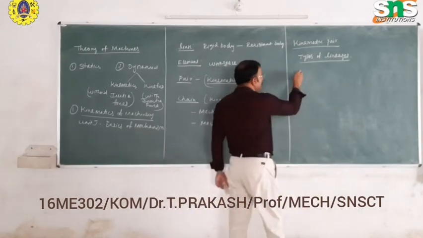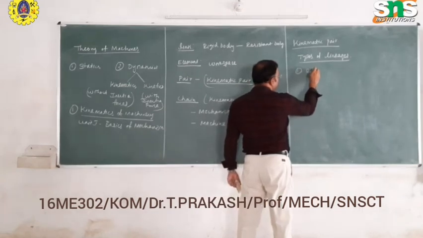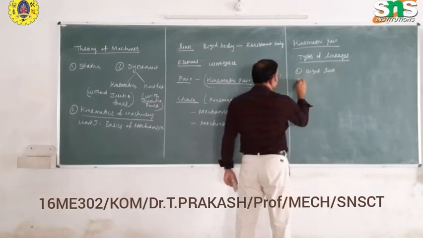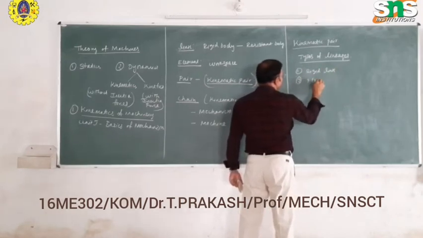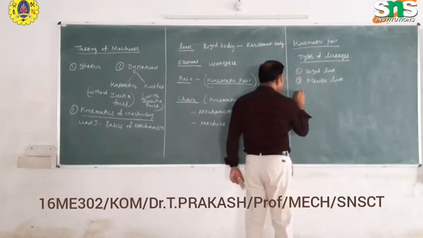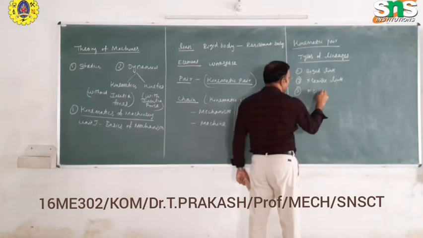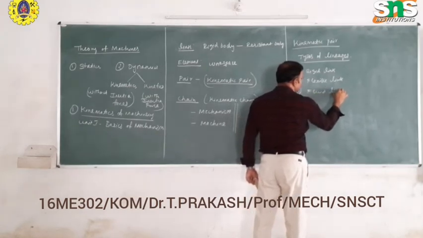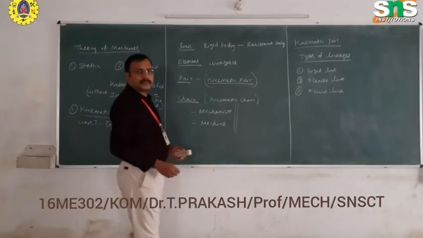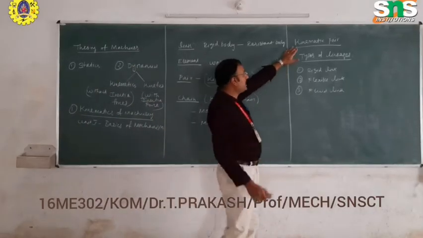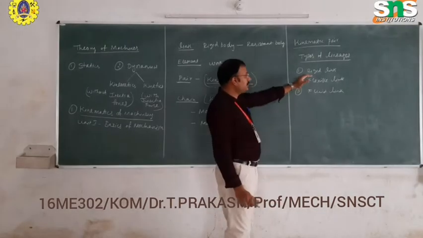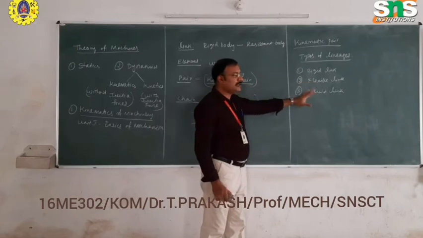In types of links, we can classify into 3 types. First is the rigid link, second one is the flexible link, and third one is the fluid link. These are the 3 important linkages. In kinematic pair, we have to define the types of links: rigid link, flexible link, and fluid link.